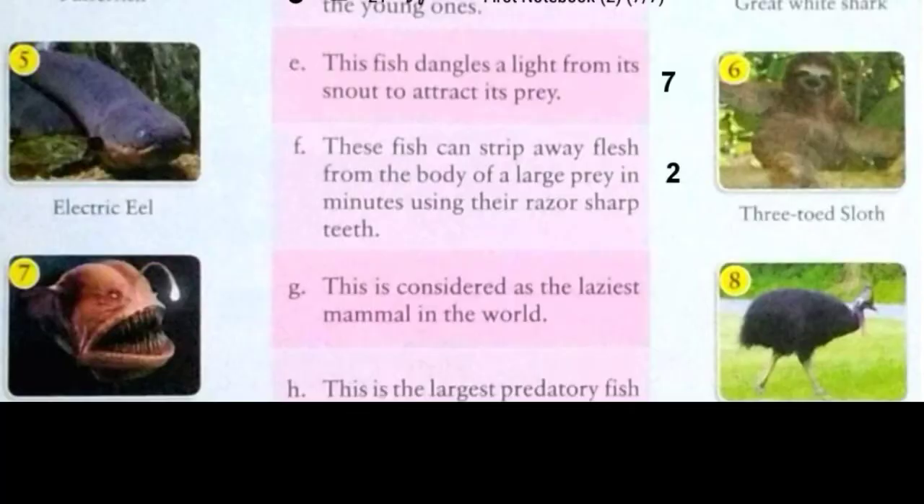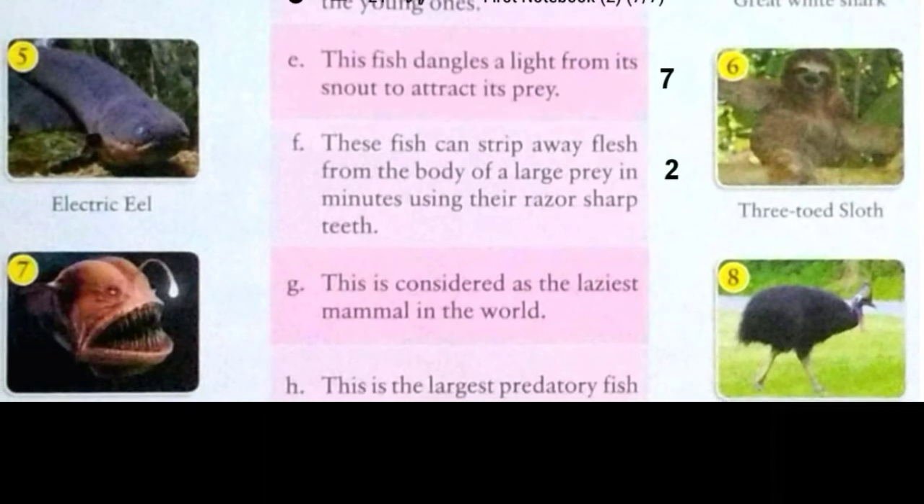Now here is our question number G. This is considered as the laziest mammal in the world. It is three-toed sloth. It is given in point number 6. You can see its picture. And you know, they are so lazy that they sleep for up to 20 hours a day and are known for being extremely slow moving. So here in front of G we will write 6.